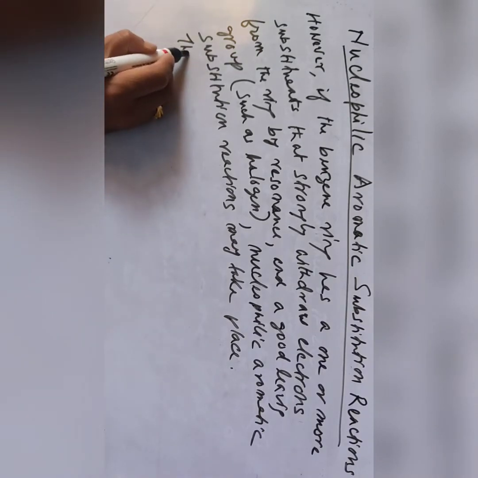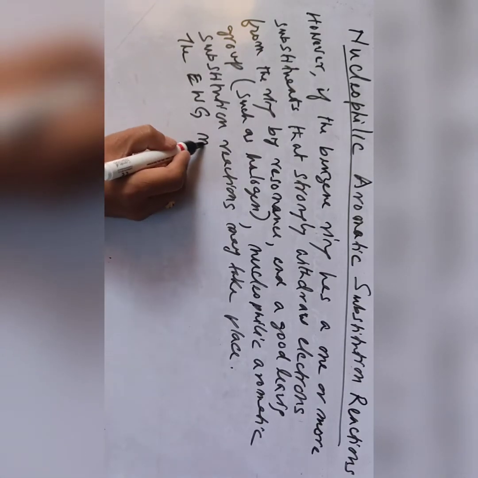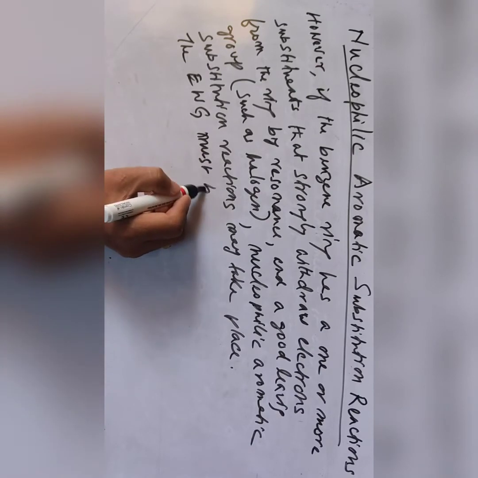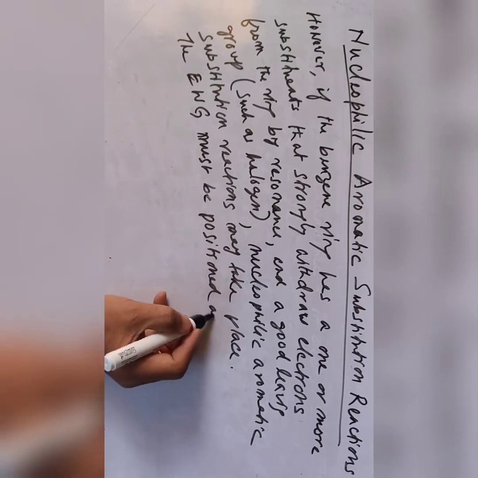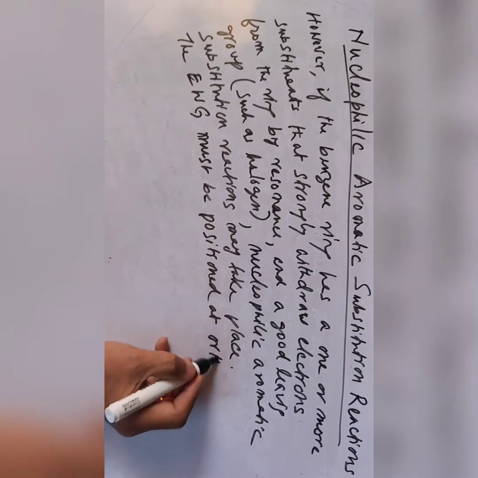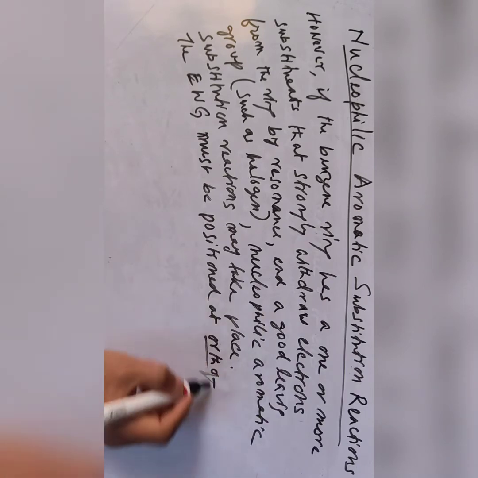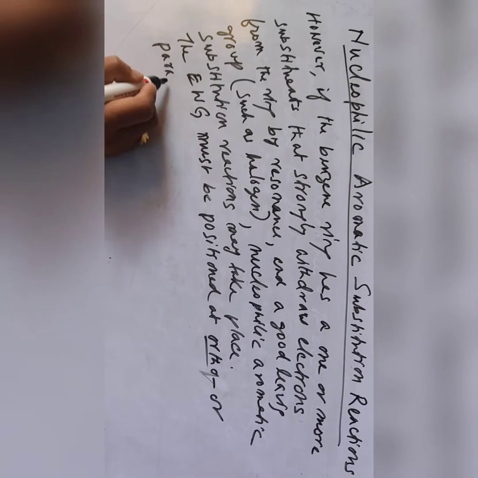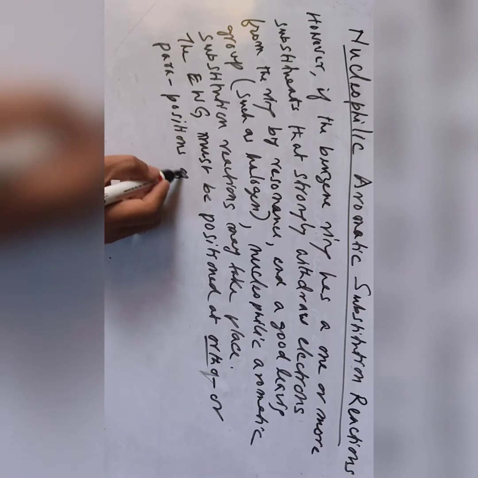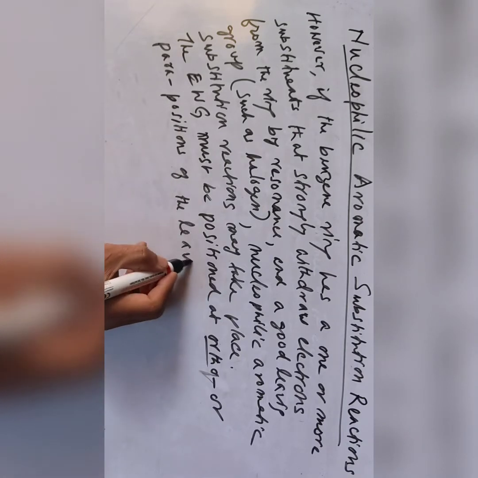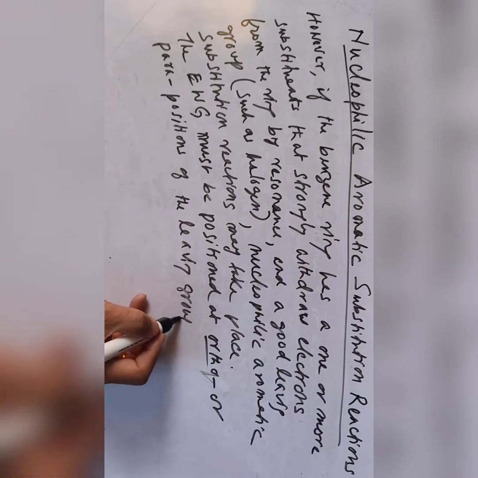The electron withdrawing groups must be positioned at the ortho or para positions of the leaving group, say halogen here.